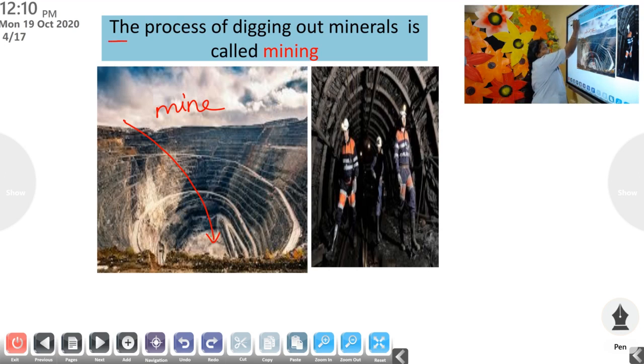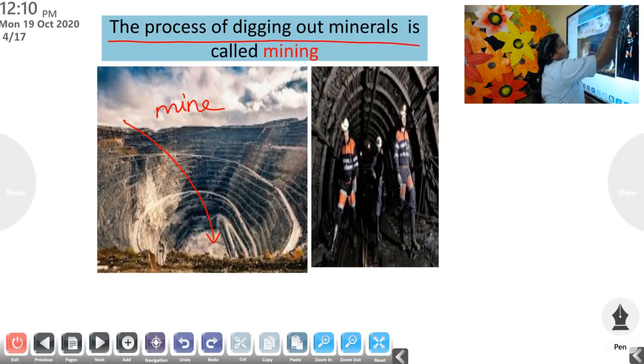So the process of digging out minerals is called mining. So deep holes are dug into the surface of the earth, and from there the soil is collected, and after processing that soil we can make minerals.